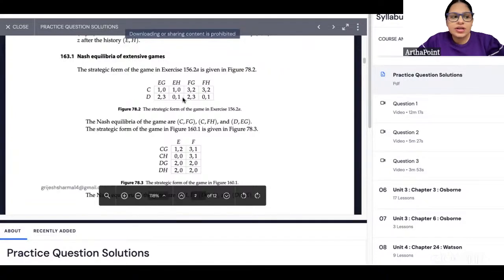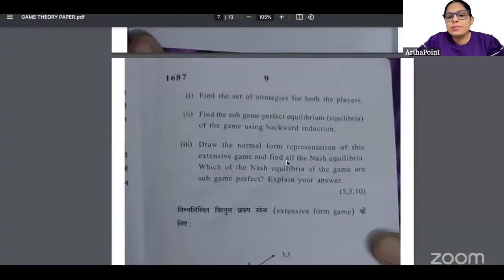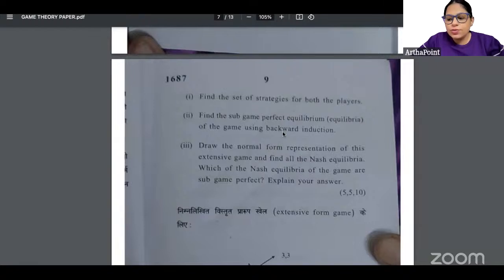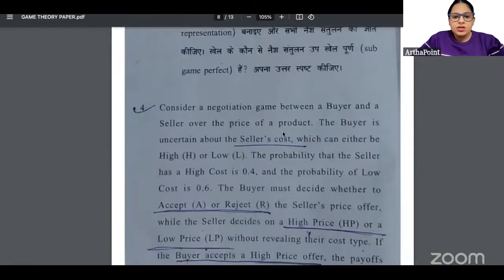If you remember, in the important video lecture also, I had mentioned that this question will be asked where you have to convert a subgame into a normal form game and compare the Nash equilibrium. So exactly the same question, beta, has been asked in exam. ठीक है, अब इस पे आ जाओ.